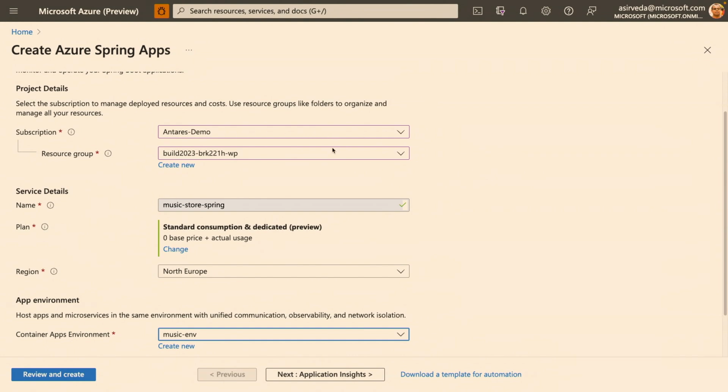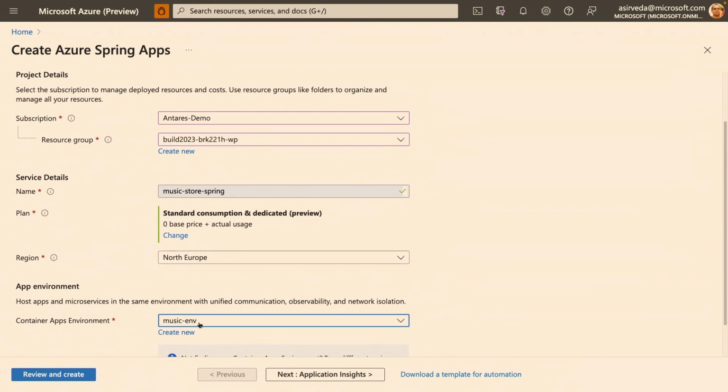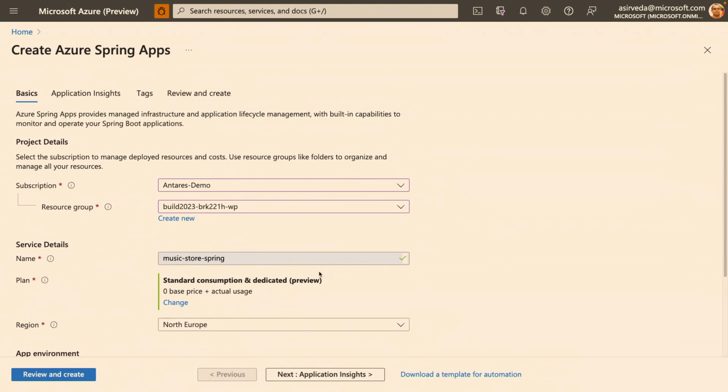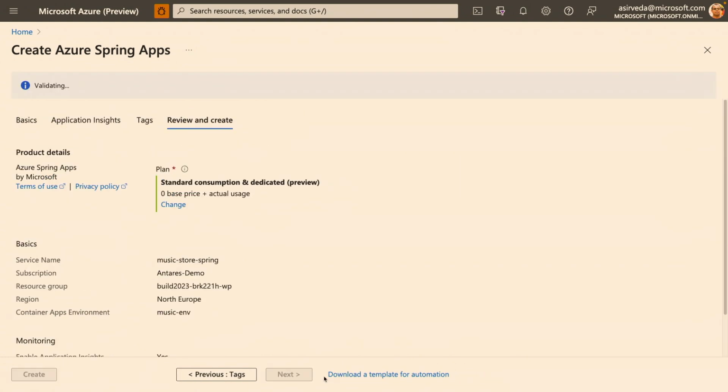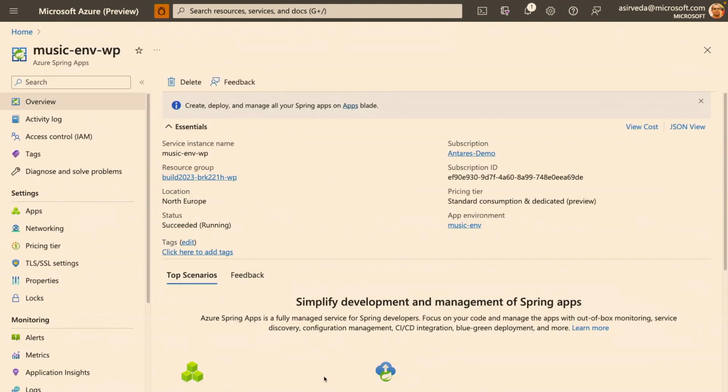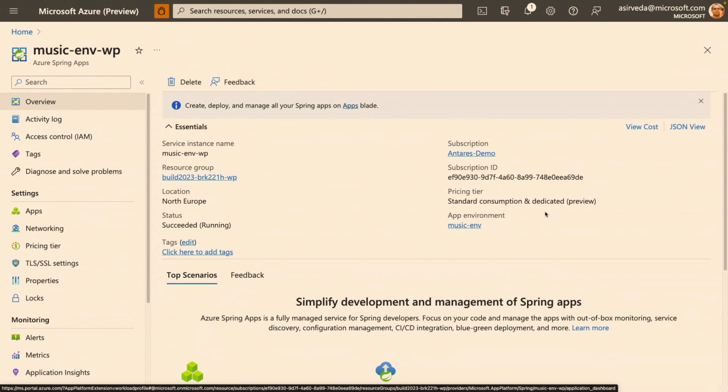I specify my subscription, I specify the name, and this is where I'm choosing flexible consumption as well as dedicated right there. I'm choosing Europe, and I'm choosing the underlying app environment as well. So with this, I should be able to create. I can go through filling up all these, or I can take the defaults, and then I can review and create. In the interest of time, I already created it. It's right here. So this is Azure Spring Apps, and you can see the tier is right here, and this is the subscription where I'm using it.